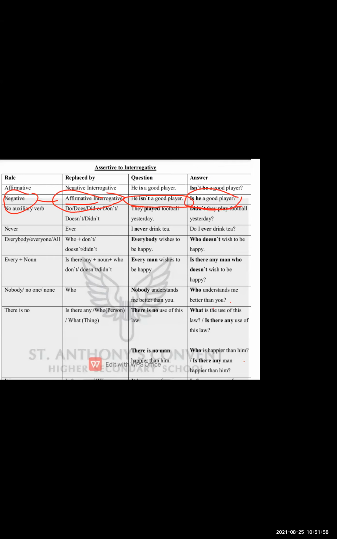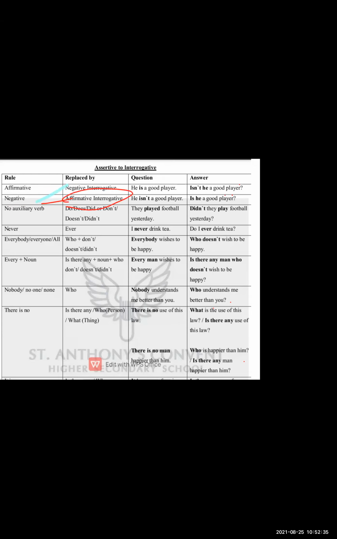So this is a positive, this is an affirmative. The affirmative plus interrogative sentence. इंट्रोगेटिव सेंटेंस क्या है? Where you are asking a question, और आप क्वेश्चन कौन से वे से पूछ रहे हो? Affirmative, that means a positive way. All right, this is a simple example that shows if you find an affirmative sentence, convert it into a negative interrogative; if you find a negative sentence, you have to convert it into an affirmative interrogative.